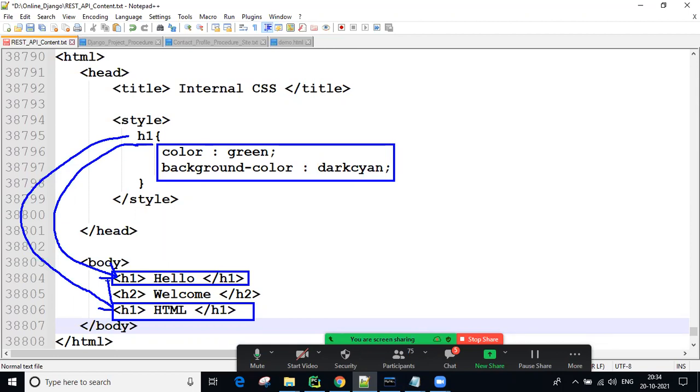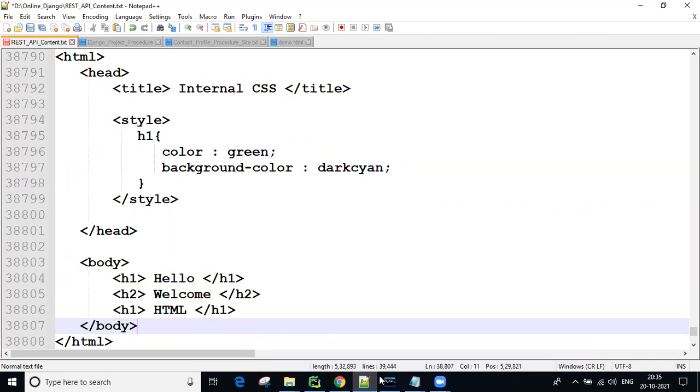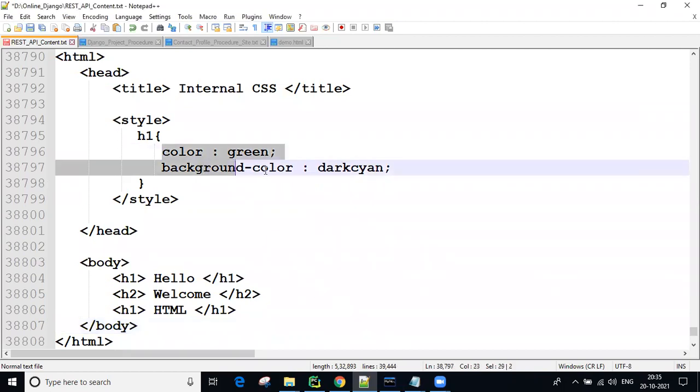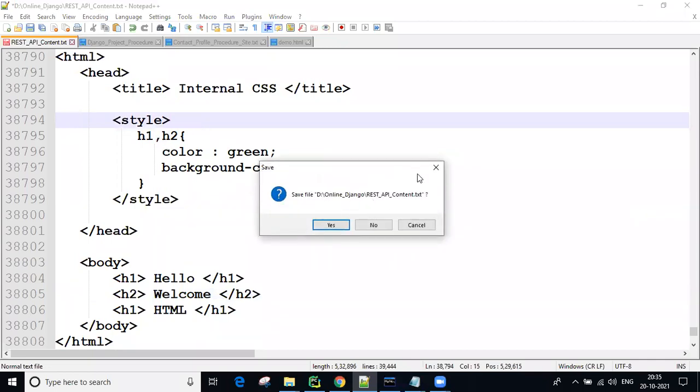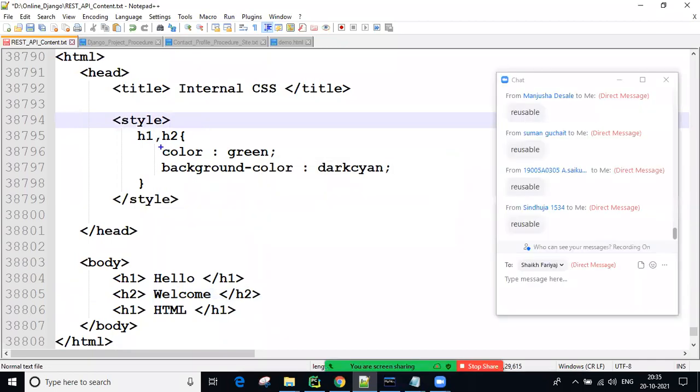Come on guys. Is it reusable or duplicate code? Definitely reusable. Okay. So also, I want these same styles to be applied for H2 also. Then here you can write H1 comma H2, which means these same styles are applied for the H1 and H2 tags.